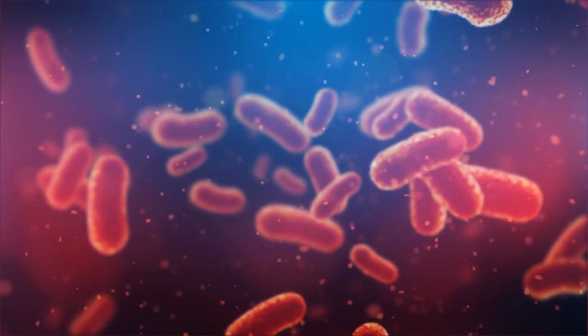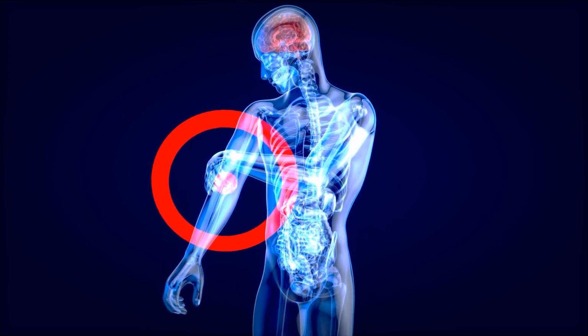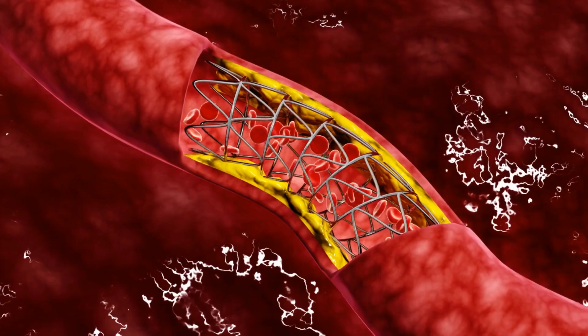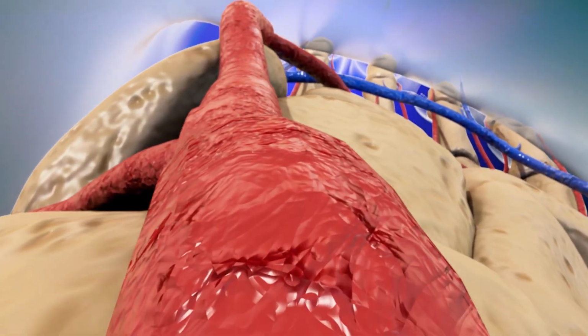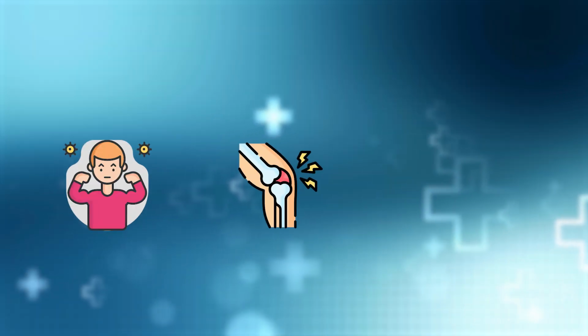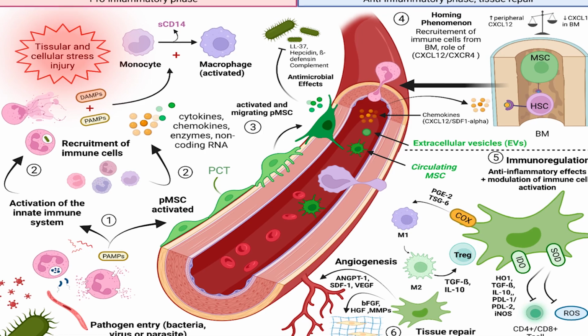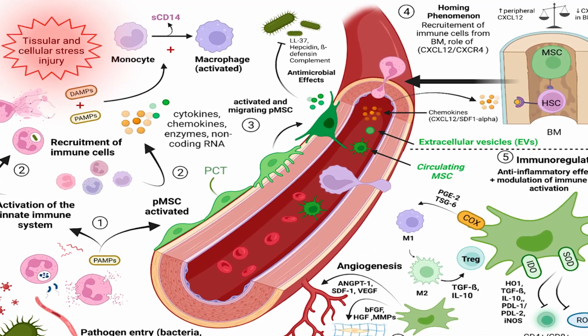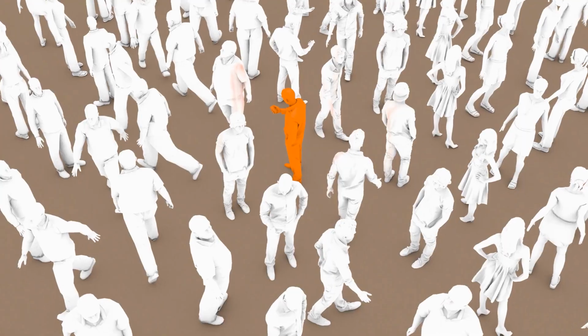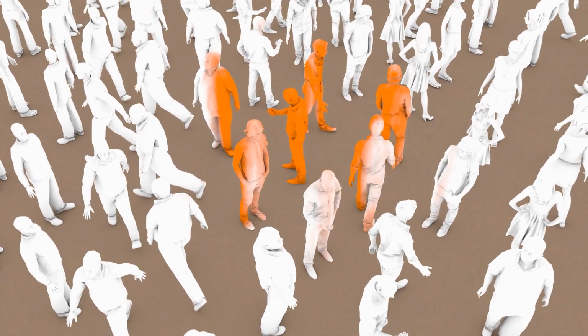As sepsis progresses, organ dysfunction may ensue, affecting the heart, lungs, kidneys, and liver. Coagulation dysfunction is also common, disrupting normal blood clotting mechanisms. This intricate interplay of immune response, inflammation, and organ dysfunction defines the pathophysiology of sepsis, emphasizing the critical need for early recognition and intervention to improve outcomes in this life-threatening condition.